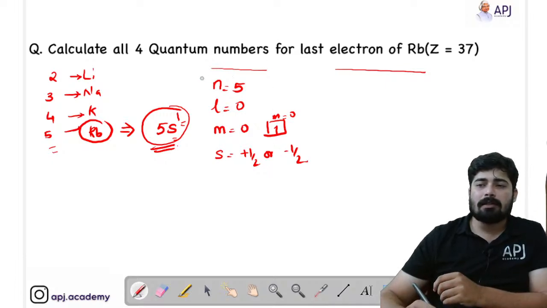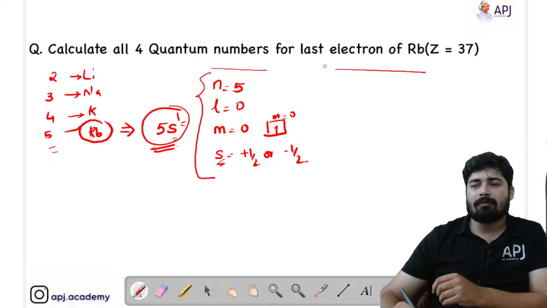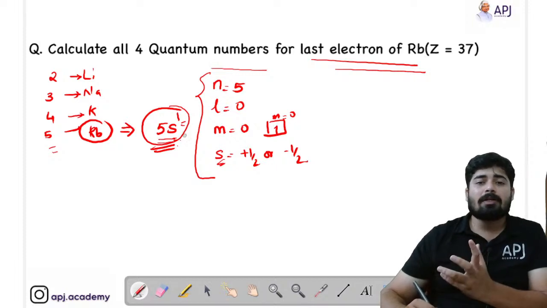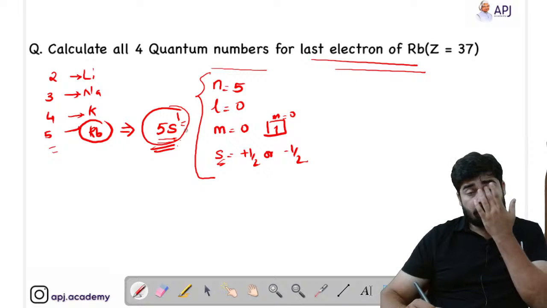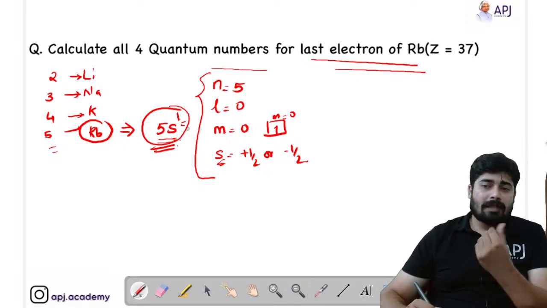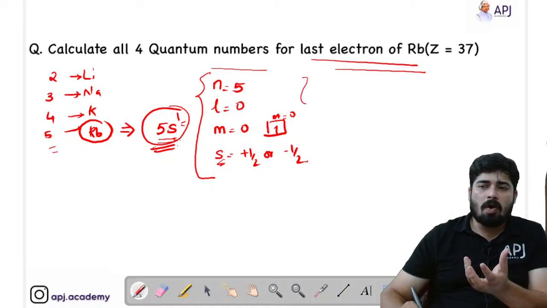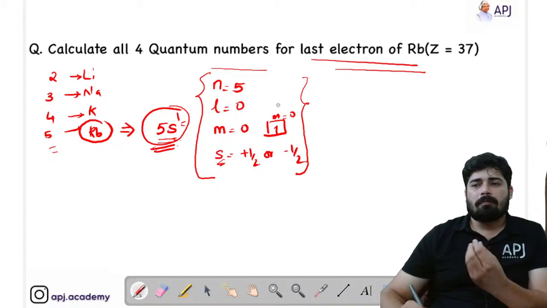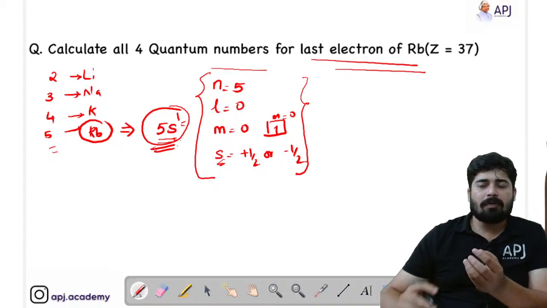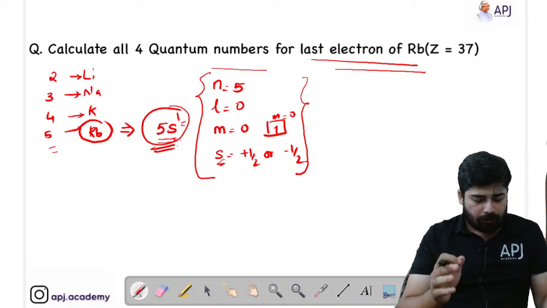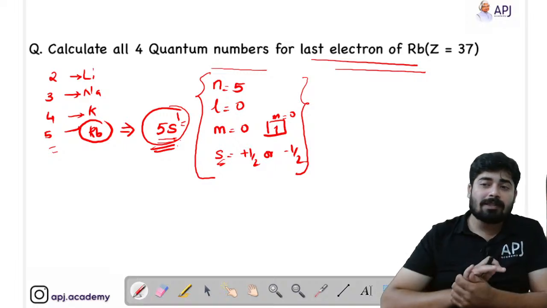Because I require only these 4, as they have given the clear-cut information that we need the 4 quantum numbers for the last electron of rubidium. So we only have to consider the valence electronic configuration of that particular element. Then we have got all the 4 quantum numbers for that electron. With these quantum numbers we can clearly understand which electron we are pointing out. So this was a previous JEE main question.